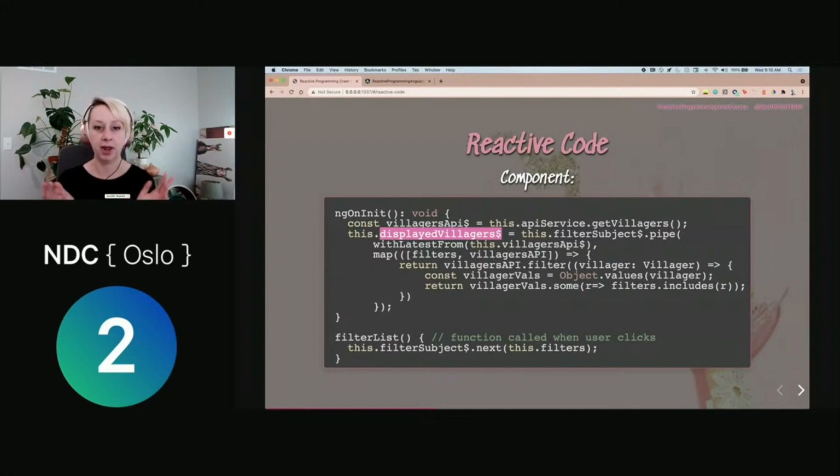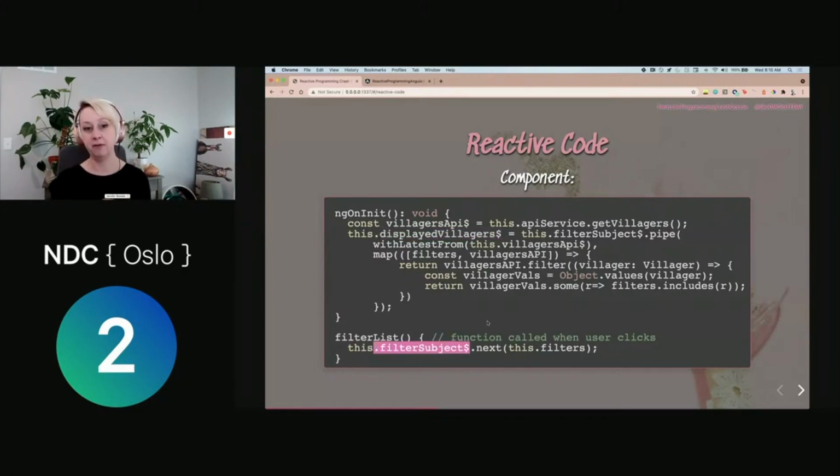So I'm going to start by merging a couple different streams. I'm bringing in the initial API call. So we make that call, we get that code back. That's going to be the initial value of our displayed villagers. And then I'm also taking in this filter subject, which is going to allow me to apply filtering options.